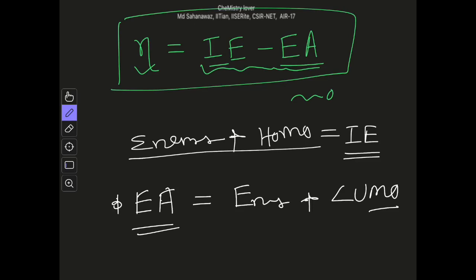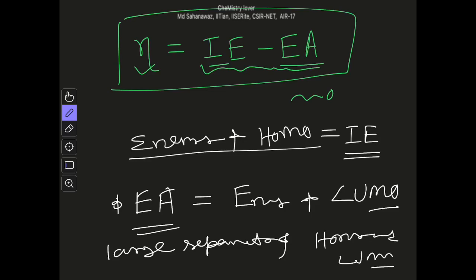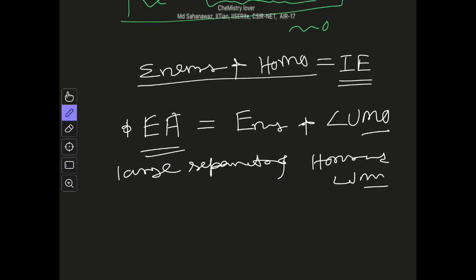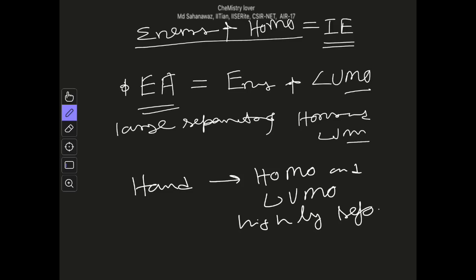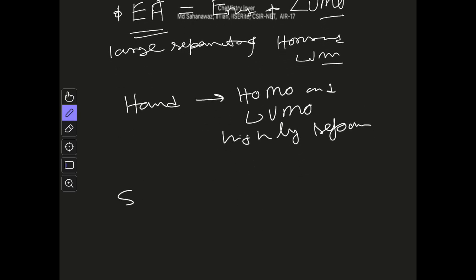So a hard molecule means there is a large separation of HOMO and LUMO. If HOMO and LUMO are separated by a large energy, it is hard. So for hard species, HOMO and LUMO are highly separated, and for soft species, HOMO and LUMO are close in energy.